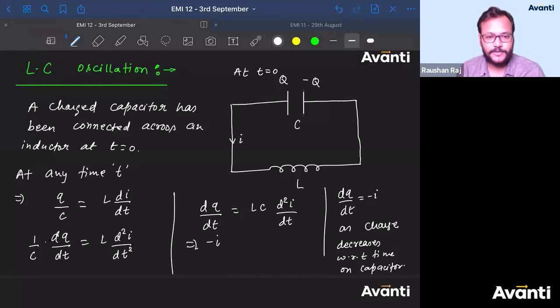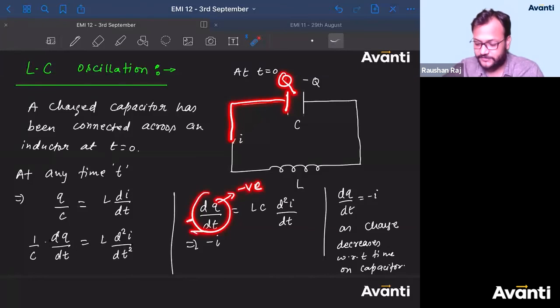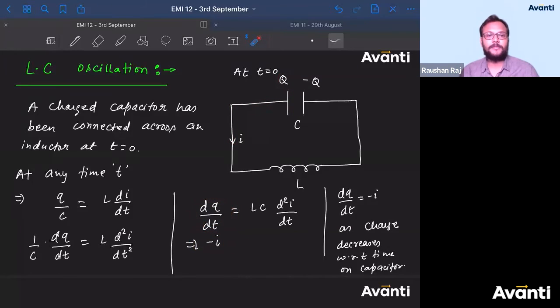Clear, children? Initially the charge was capital Q. Now the charge on the capacitor will decrease, so dq by dt will be negative. I can't write the negative part here, so to make it positive, I have multiplied by minus. So dq by dt will be equal to minus I. Guys, did you understand this part? Why minus I? Because the charge on the capacitor will decrease.